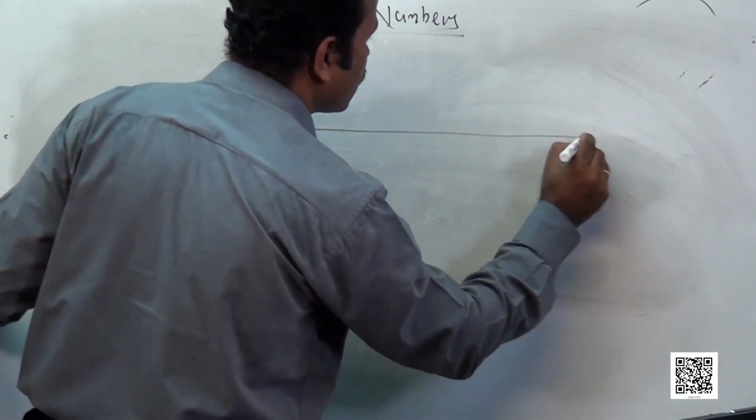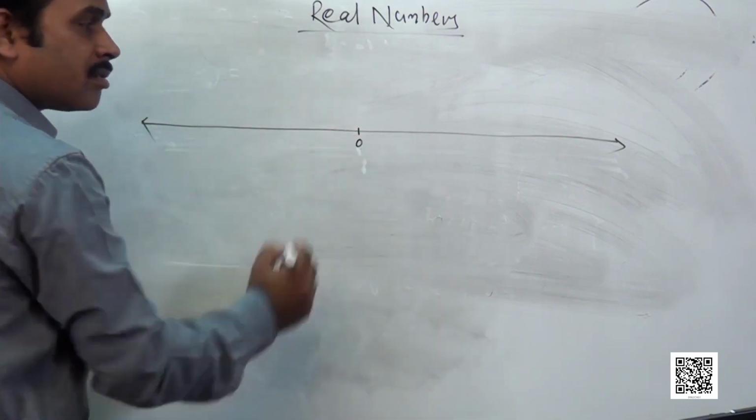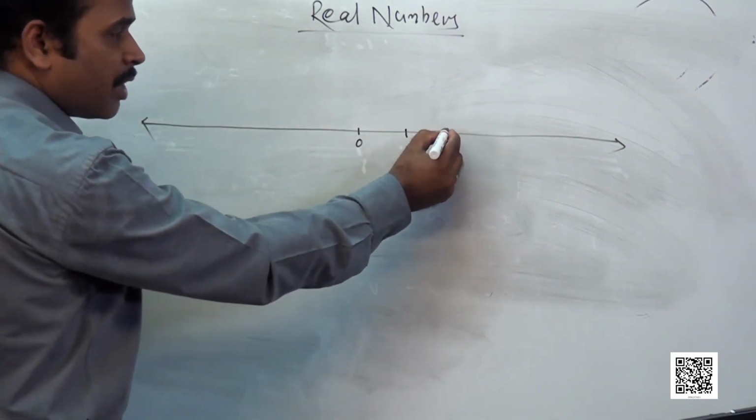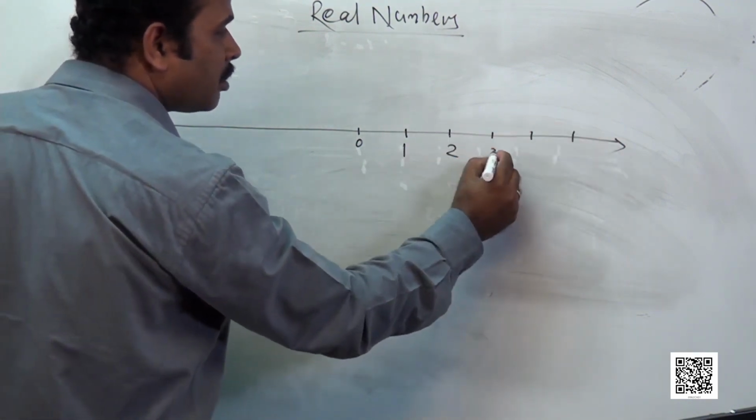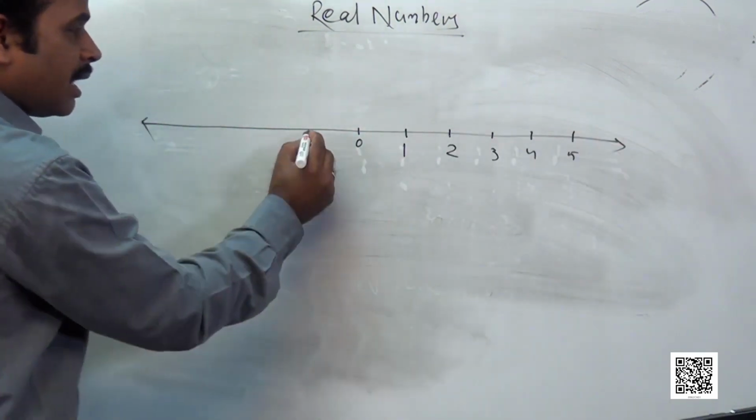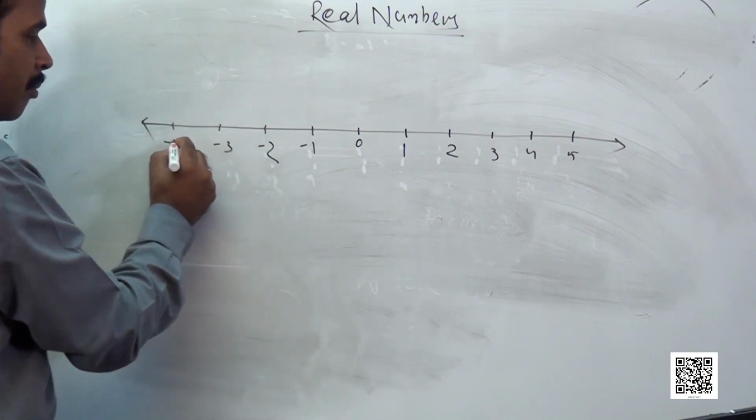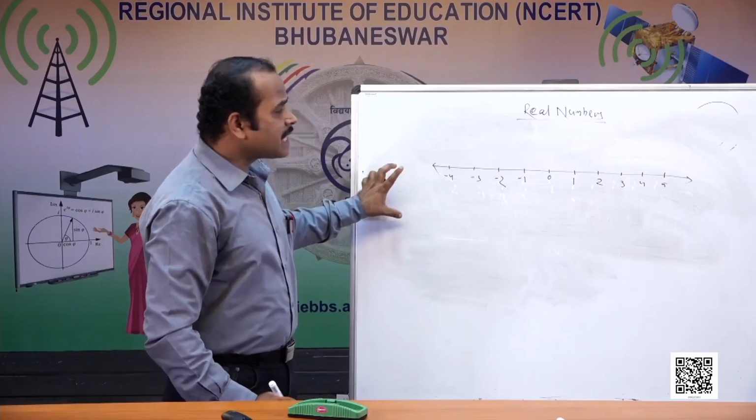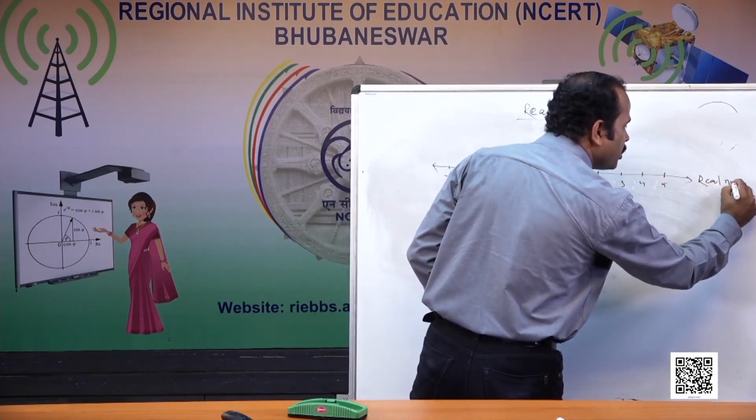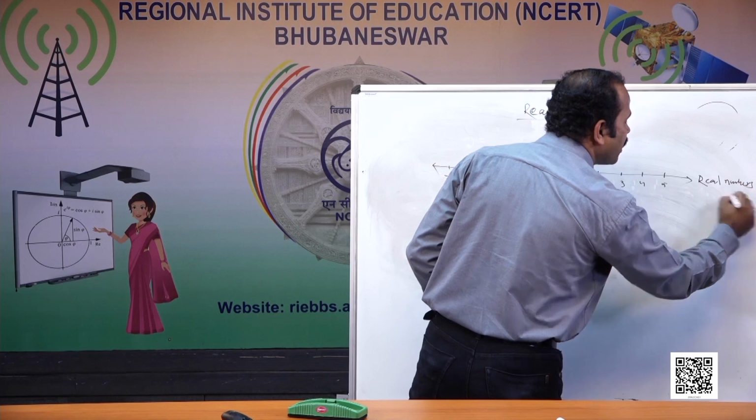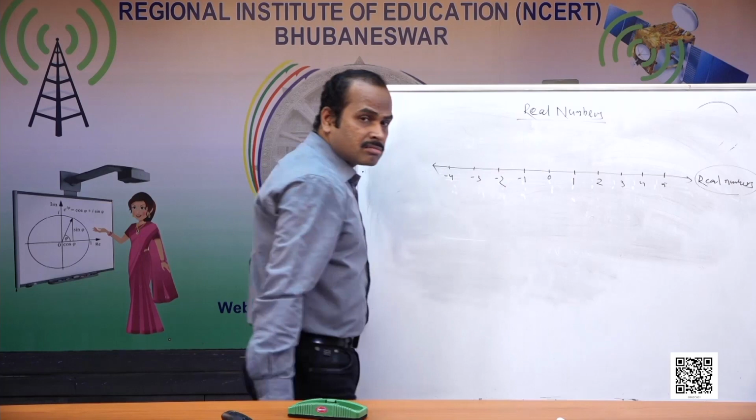When you present such numbers on a real number line, this is a number line. I kept 0 in between, and with equal distances I have taken points 1, 2, 3, 4, 5 and so on. Here it is -1, -2, -3, -4 and so on. This is a real number line, and all the numbers which are possible to present here are called real numbers. So now these integers are real numbers.